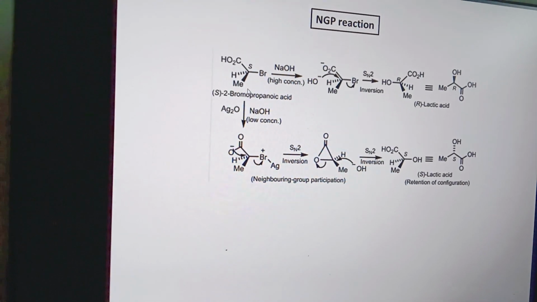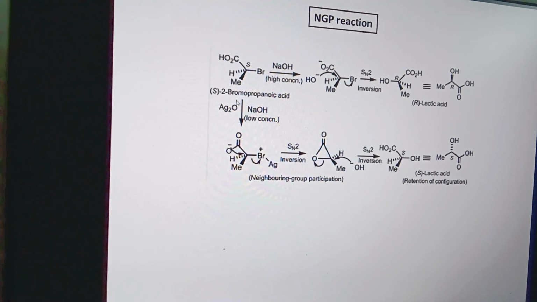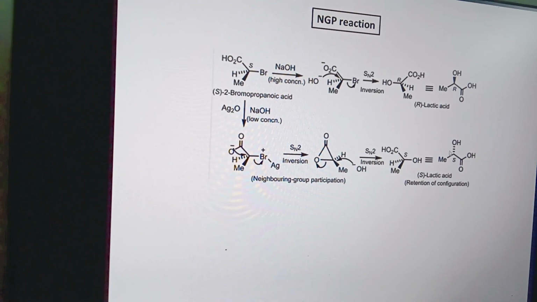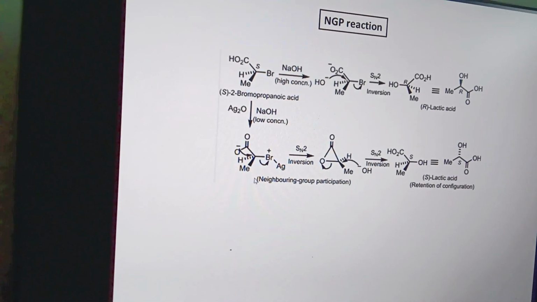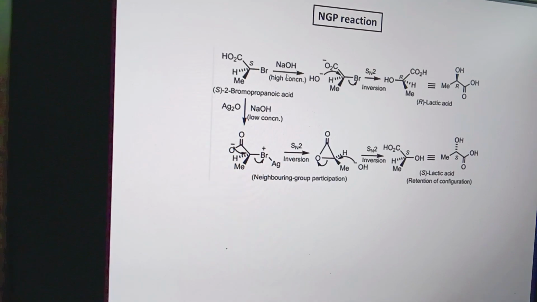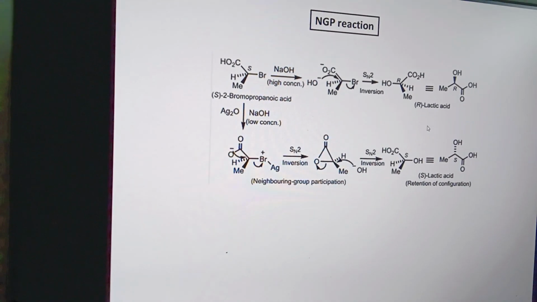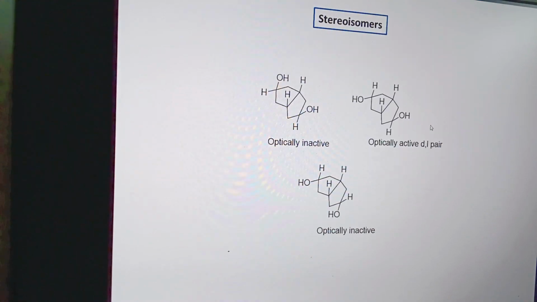And this is the NGP type reaction where 2-bromopropanoic acid is converted by a substitution reaction, either through the NGP pathway or the SN2 pathway. If the NGP pathway is preferred, then the configuration is retained. If we take S-2-bromopropanoic acid, it is converted to S-lactic acid, but if the concentration is higher, then the SN2 reaction occurs, so we get R-lactic acid from S-2-bromopropanoic acid.